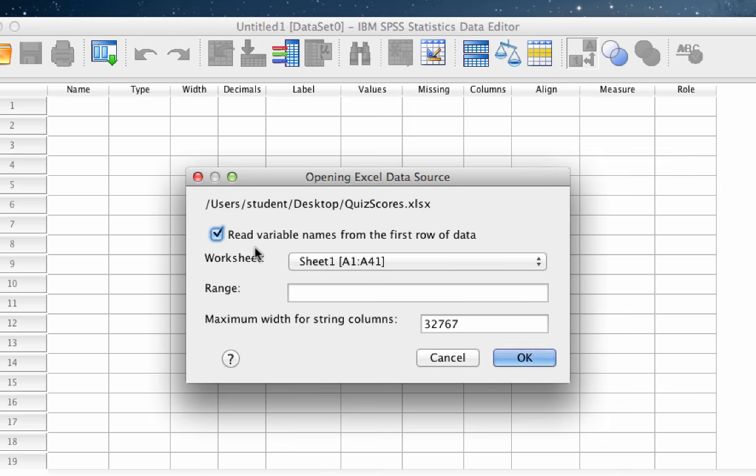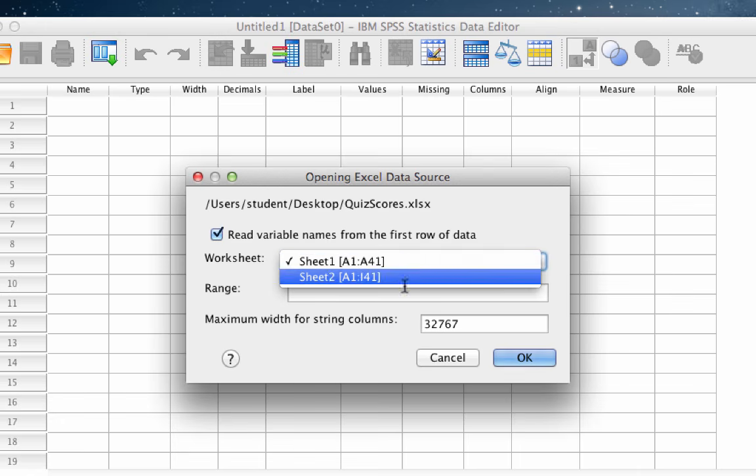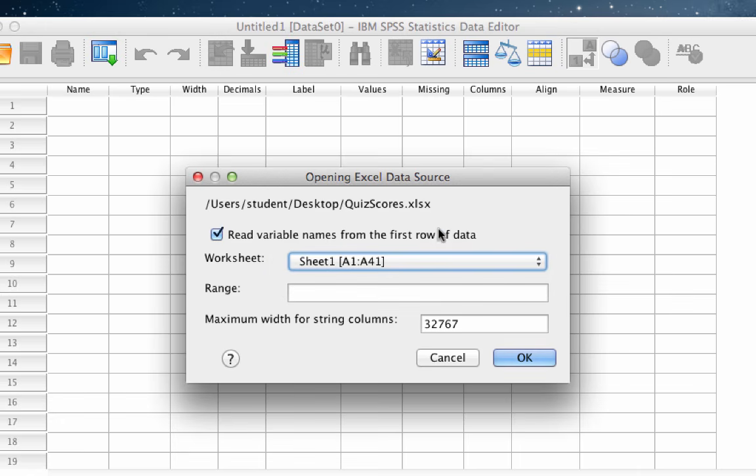We wisely created our variable names in the first row of Excel, so we want this option, Read Variable Names from First Row of Data. In the Worksheet window, choose Sheet 1. If our data were on a different worksheet, we could choose that sheet here. Leave it set to Sheet 1 and click OK.